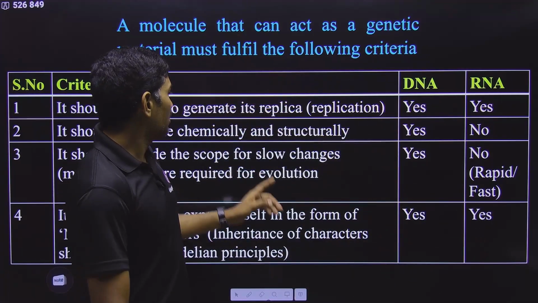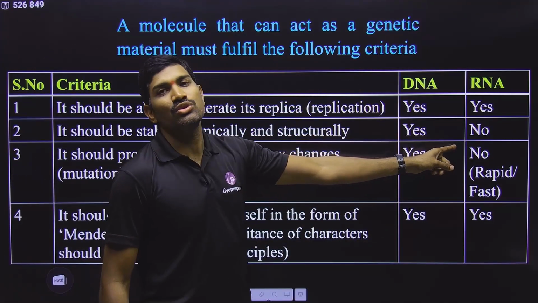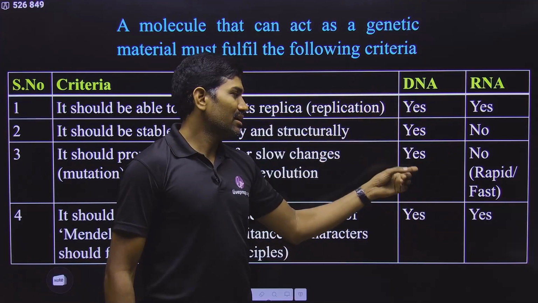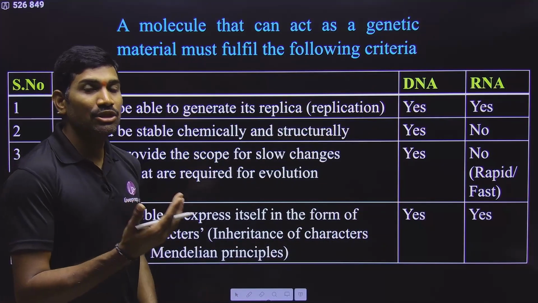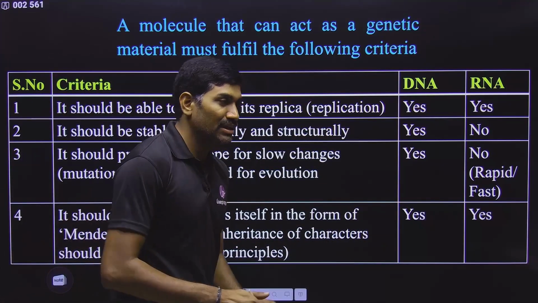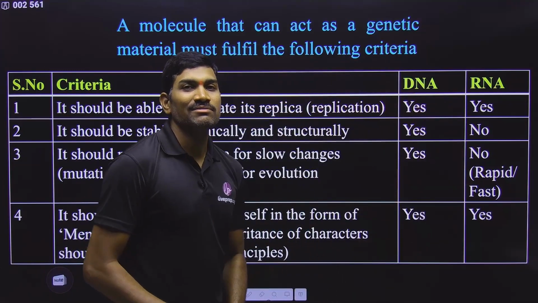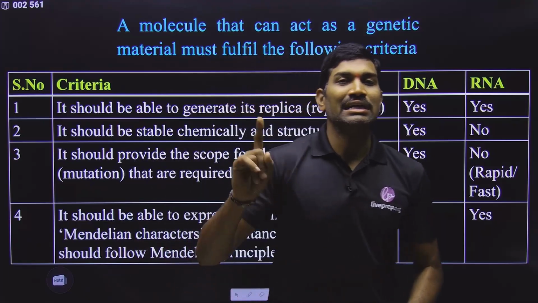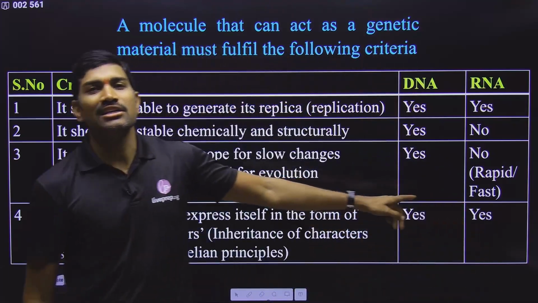Second one, if you are observing stability, this is the most important factor. So DNA is much more stable when compared with RNA. And anyhow, for evolution, slow changes are required. They are supported by DNA, not by RNA. So overall, even though both DNA and RNA can act as genetic material, between these two, DNA is the better one. So that's why for the storage of genetic information, DNA is the best. But for the transmission of genetic information, RNA is a better molecule.